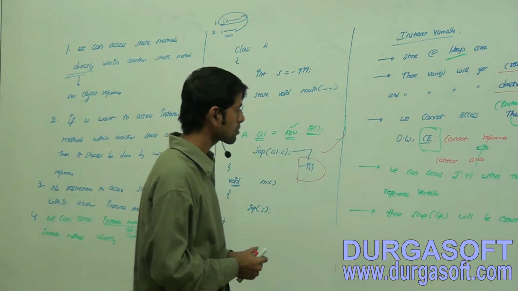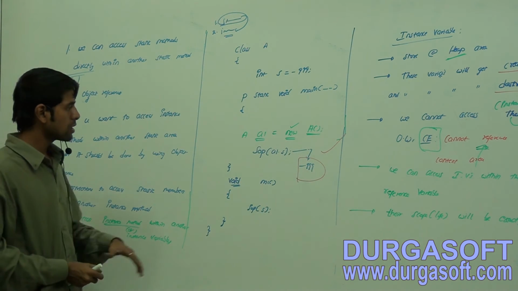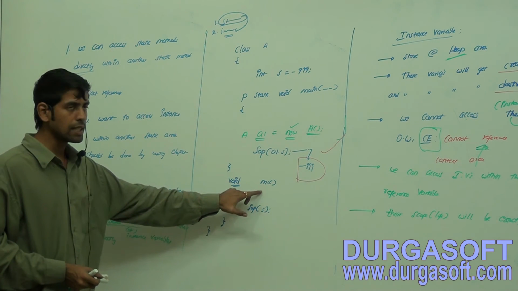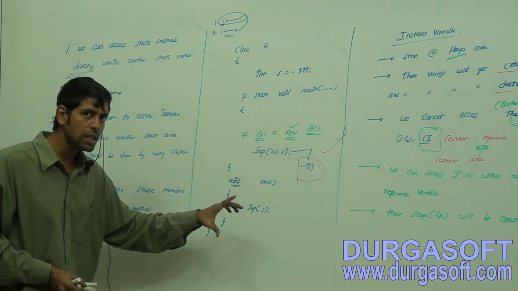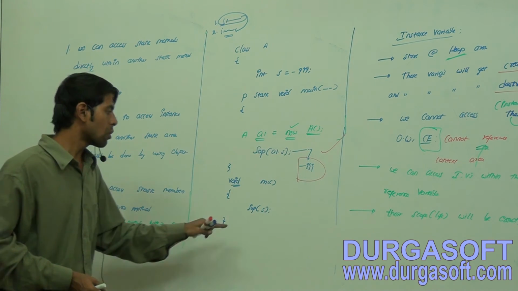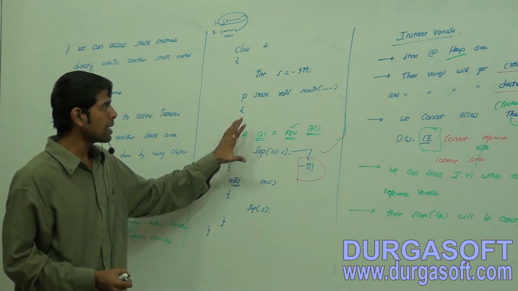Now let me show the execution part of this one. How to execute this instance method code? You have to access that one within the main method.